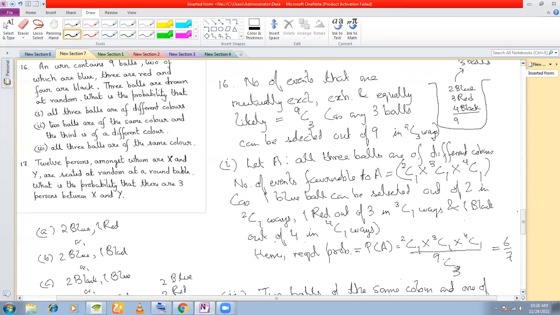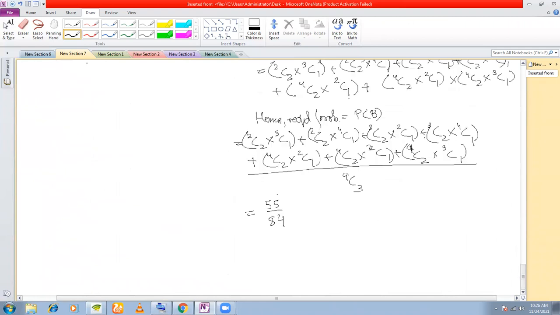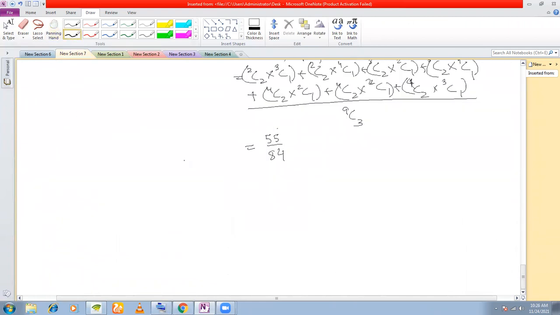So in how many ways can you select? Number 3, three balls of the same color can be selected in the following ways.